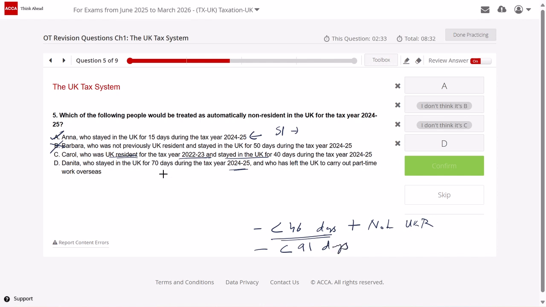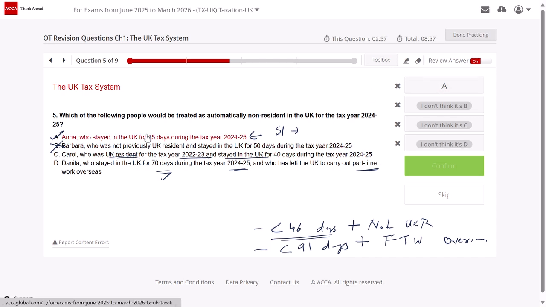So can I say the 91 days criteria is satisfied, plus full-time work overseas, and Danita is working part-time. So can I say even criteria D is not satisfied, right? So I would say even Danita is not a UK resident. So even option D is ruled out. So the correct option is option A.